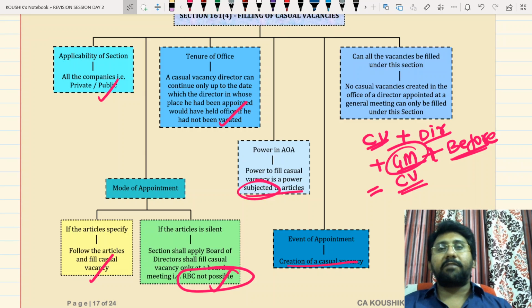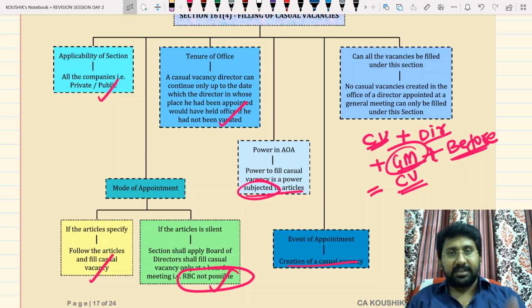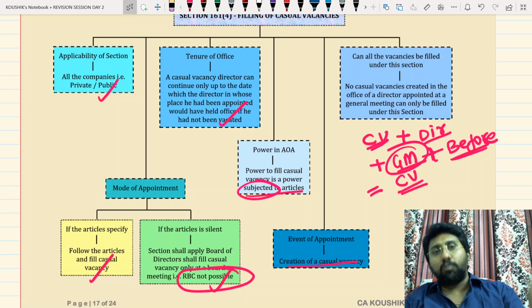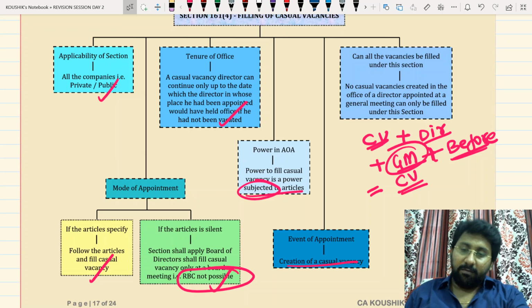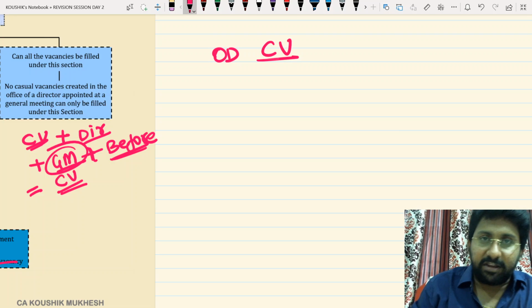Next one, power in articles. It is subjected to articles. If the articles specify, follow the articles. If the articles are silent, the section will apply. Anyway, you can appoint a casual vacancy director. Event of appointment: creation of a casual vacancy. Can all the casual vacancies be filled under this section? No. A casual vacancy in the office of an original director appointed by the company in a general meeting is only filled. Okay. Now, a person is appointed as an original director. Okay. He resigned, resulting in a casual vacancy.